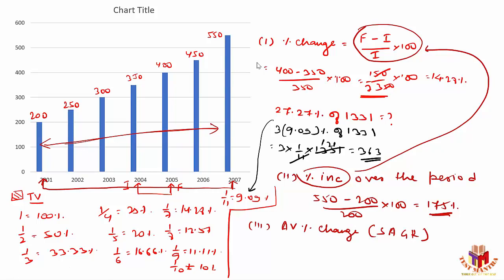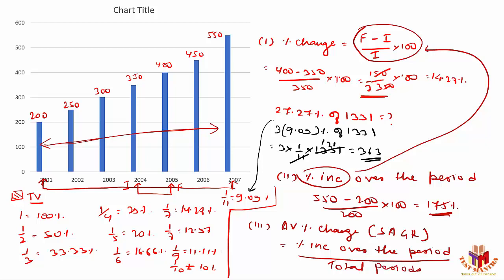Now, what do you mean by simple annual growth rate? It's the growth in a simpler format. It's not a complex format here. So it's a normal increment from one year to the other year. Now they're talking about the average percentage change here. So that will always be the percentage increase or decrease over the period, divided by the total number of periods available.